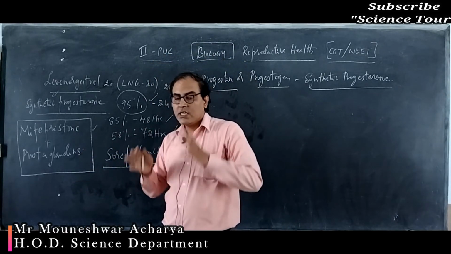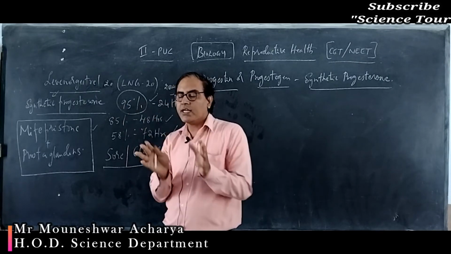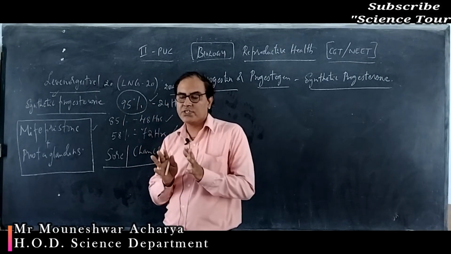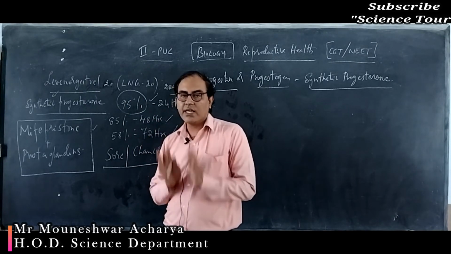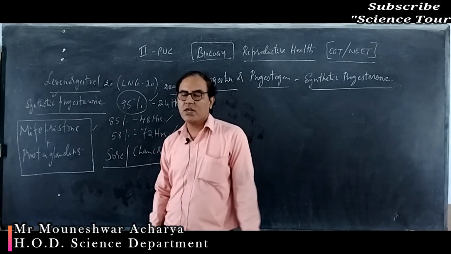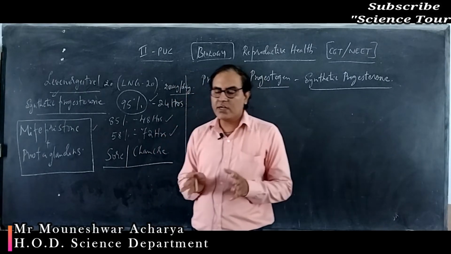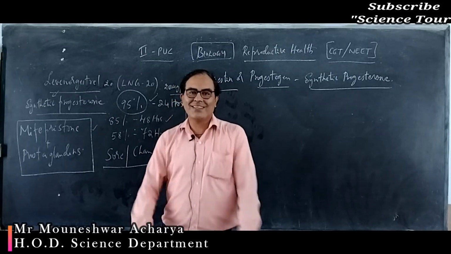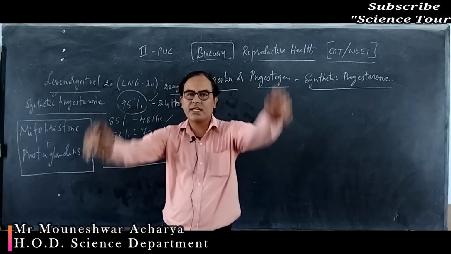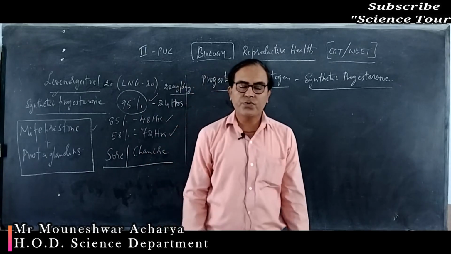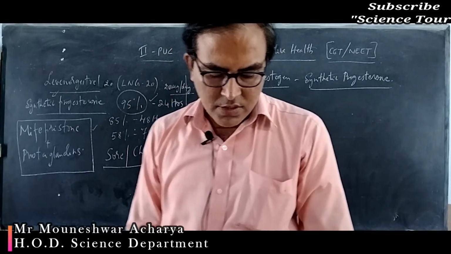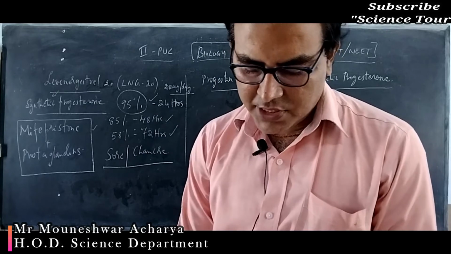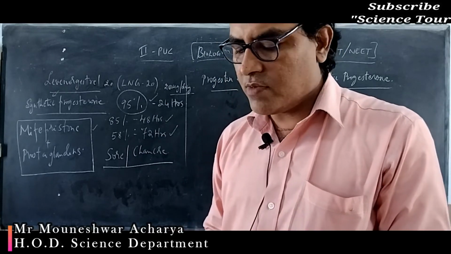At that stage, the fertilized egg can be directly transferred into the uterus, not anywhere else, but to the uterus. That is called intrauterine transfer, also called IUT. So the right option is option 4, that is morula.